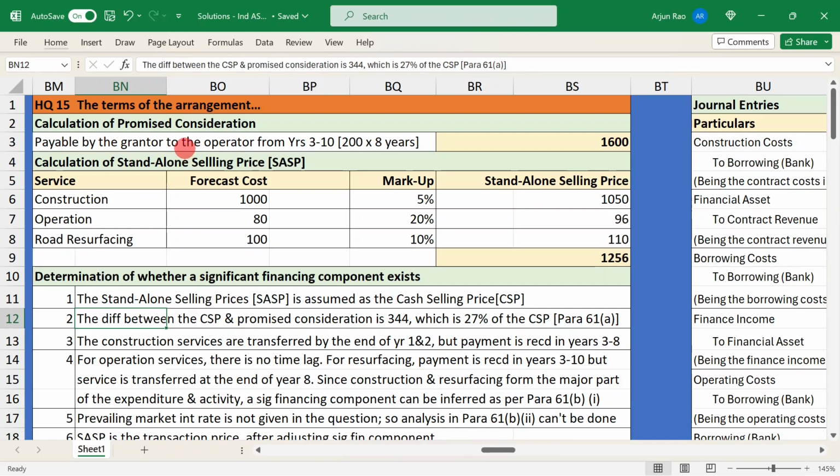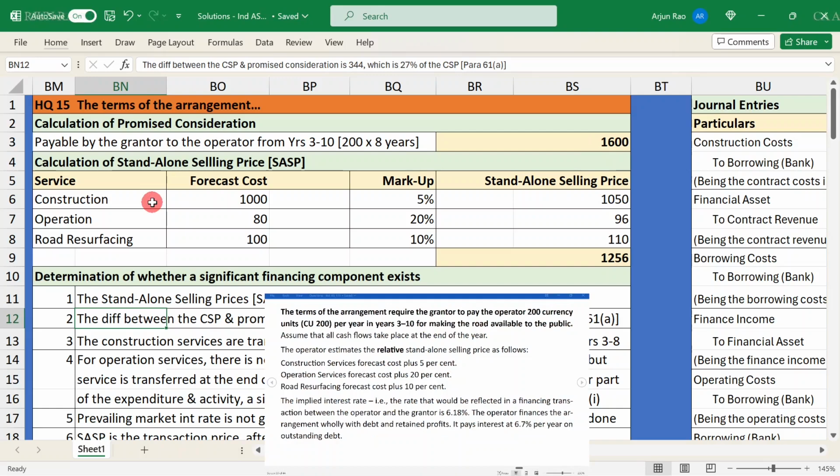The promised consideration, that is 200 per annum into 8 years, comes to 1600. The question now appears in the bottom panel for your reference. So the construction cost is given in the question. To calculate the standalone selling price, we add the markup that is given in the question at the bottom panel. This is the standalone selling price. As explained, standalone selling price is assumed as the cash selling price.